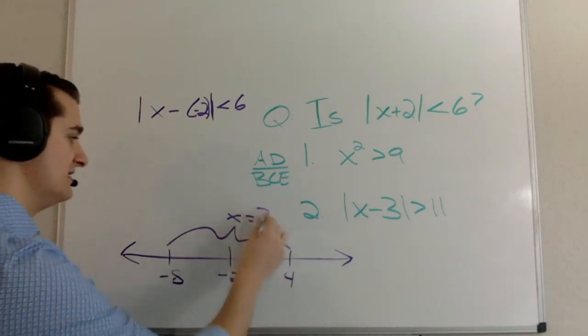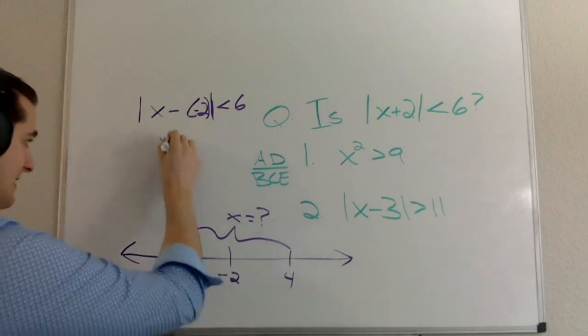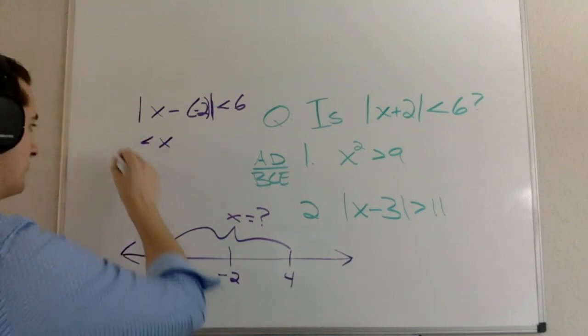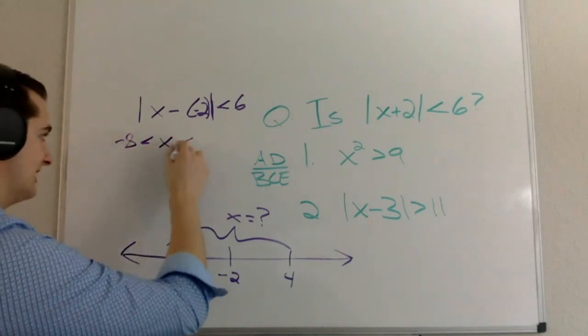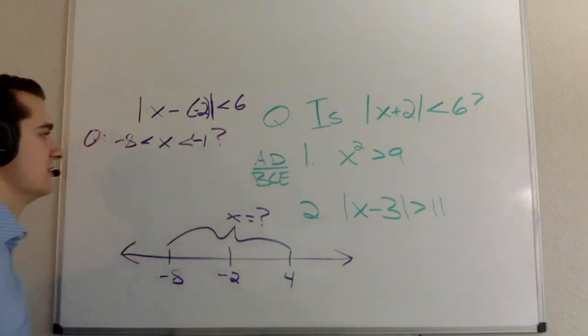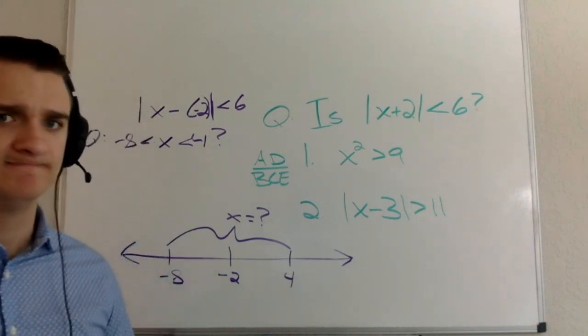I could rewrite it as, is x greater than negative 8 and less than 4? And I'm going to put a little Q here, just to remind myself that's my question. That's not actually information that I'm given.